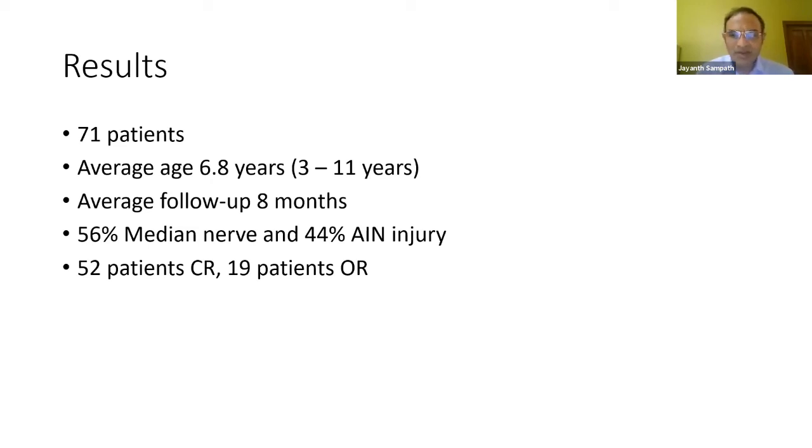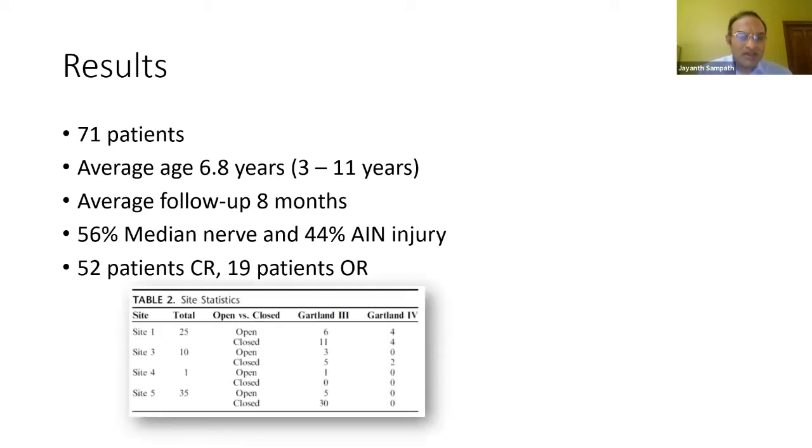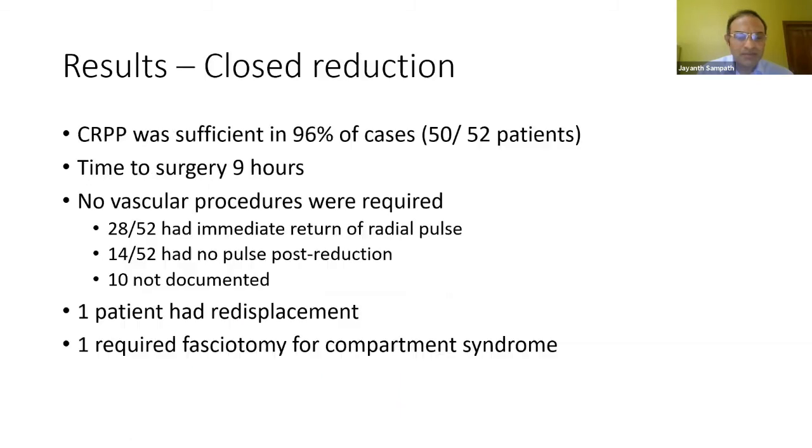So remember that this is patients who have a pink pulseless hand with nerve palsy. And 19 patients required an open reduction. And there was a huge skew between the different sites. And one site only contributed one patient in the entire 14-year period, whereas another site contributed 35 patients out of the 71. So that again skews data, and there's also a difference between the sites in the rate of opening. So that's something to bear in mind when you read this paper.